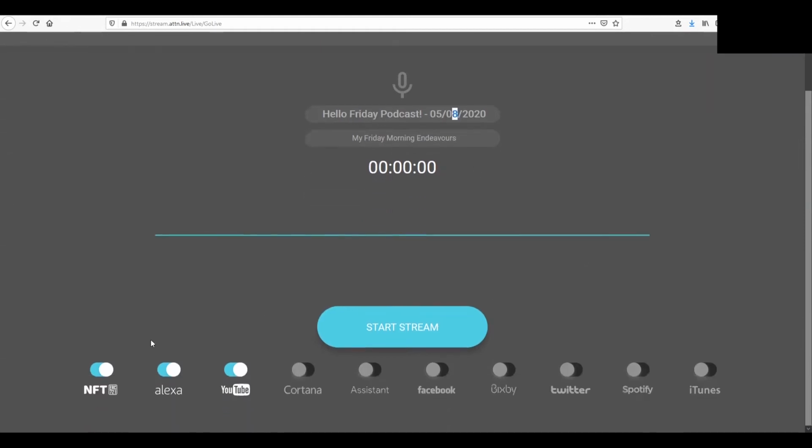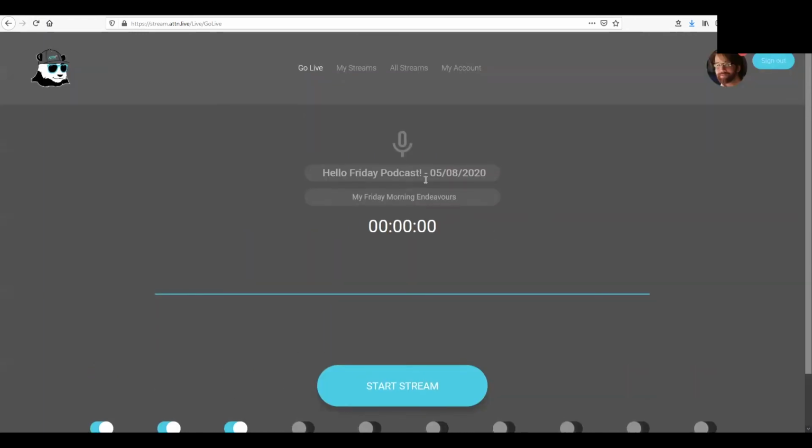Below here, you'll see the different locations that your content will be sent to, either by stream or post-production. You can go ahead and turn them on or off here. However, once you have started the stream, you cannot turn them on again. When you're ready to go ahead and start your stream, go ahead and just hit the Start Stream button, and you are good to go.